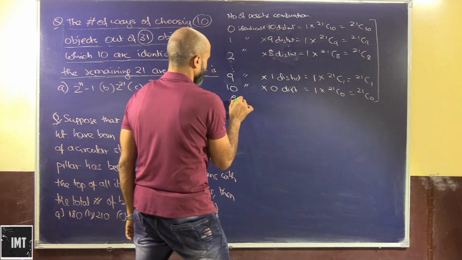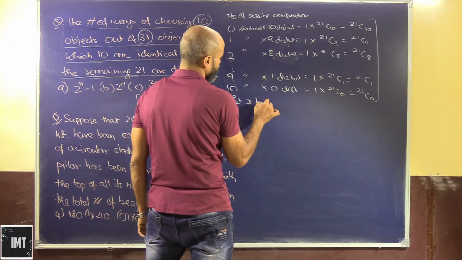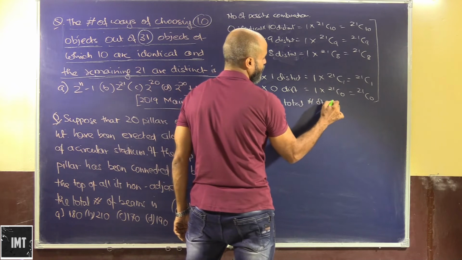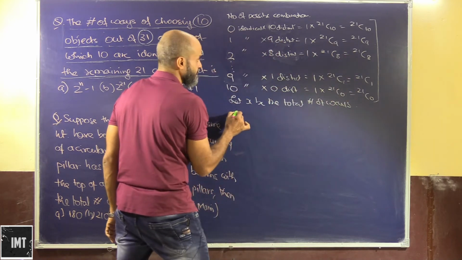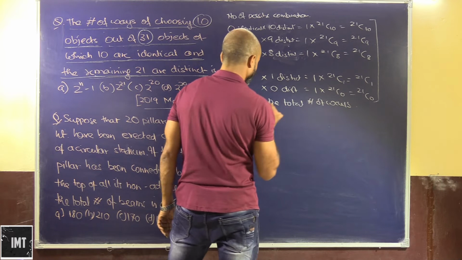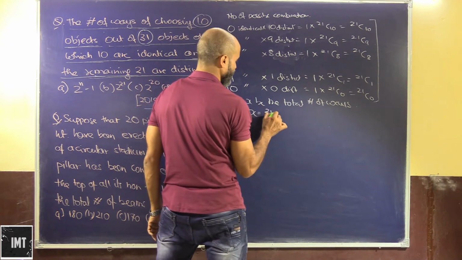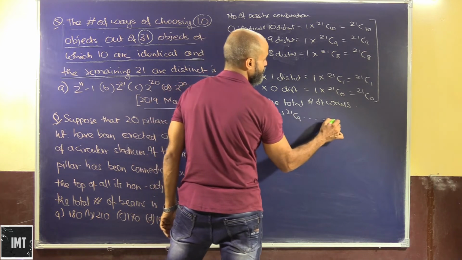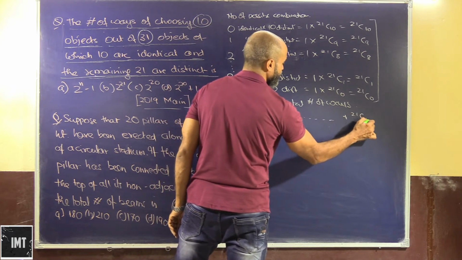So let X be the total number of ways. In this case, X is equal to 21C10 plus 21C9 and so on and so forth till 21C0.